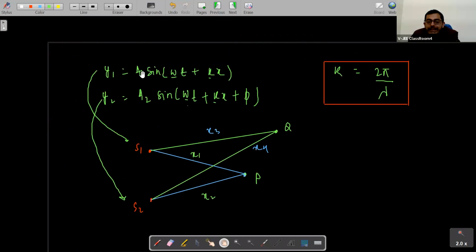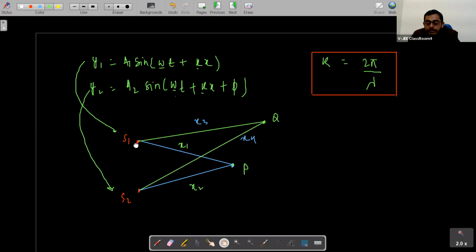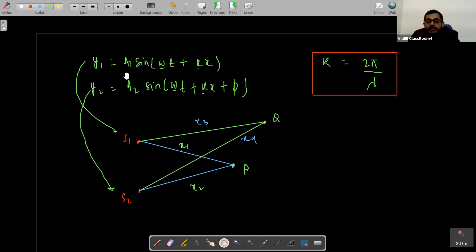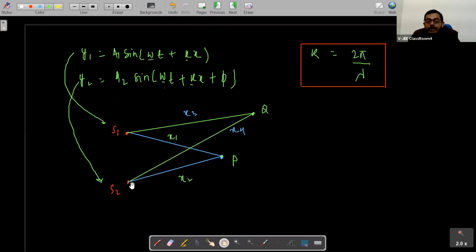This source is emitting a wave of amplitude a1, and this source is emitting a wave of amplitude a2. Let us say that the intensity from source S1 is I1 and from source S2 is I2.